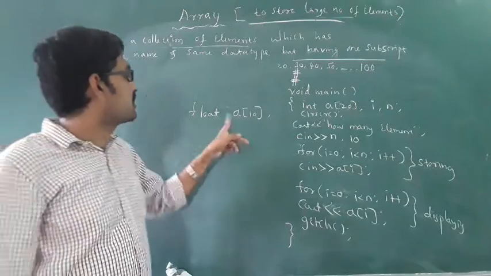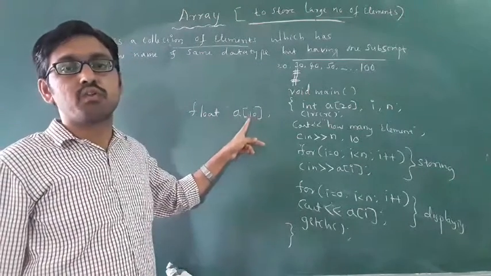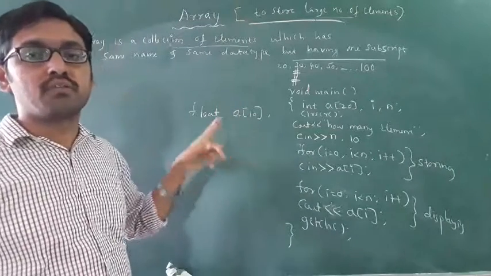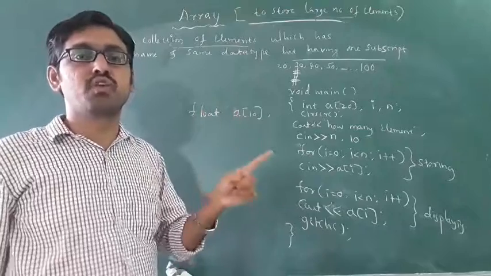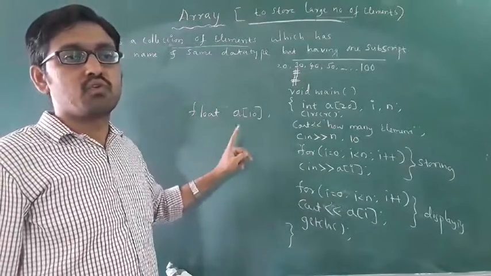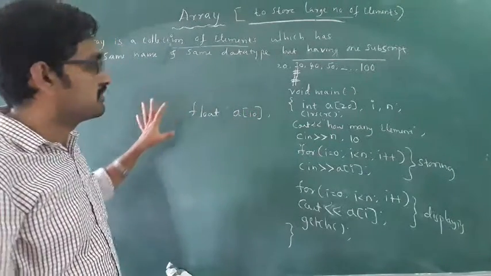It means what? Here this is the data type, this is the array name, then this is the size. How many values can you store in this? 10 values you can store. For example, the first value will be stored in a of 0, the second value will be stored in a of 1, a of 2, like this. Last class we discussed this.